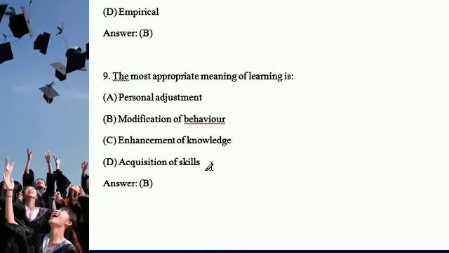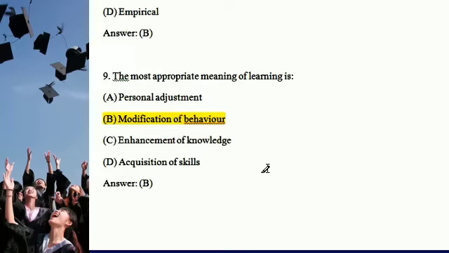And the next question: the most appropriate meaning of learning. Definitely option B is the correct answer: modification of behavior, not personal adjustment, not enhancement of knowledge and acquisition of skill.